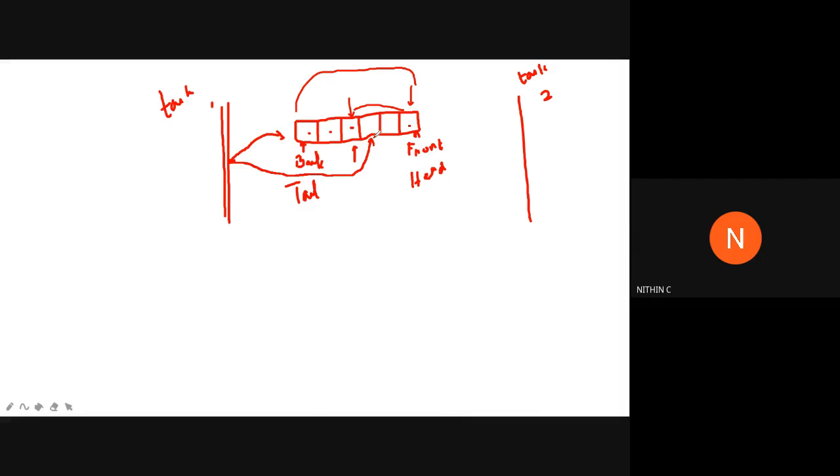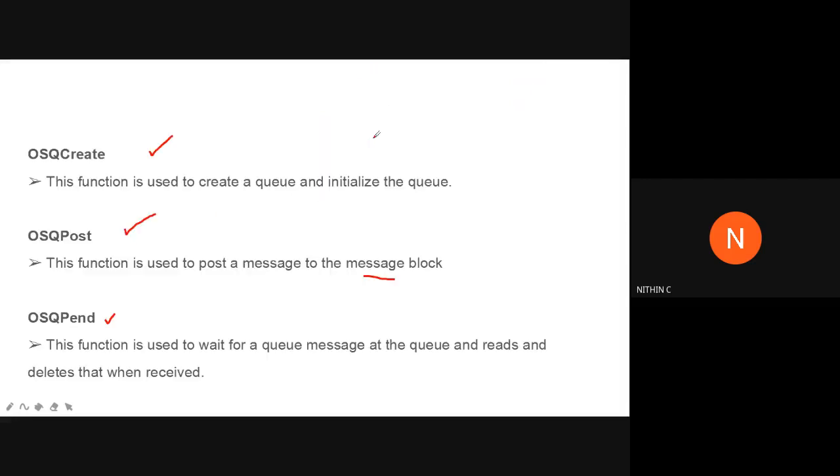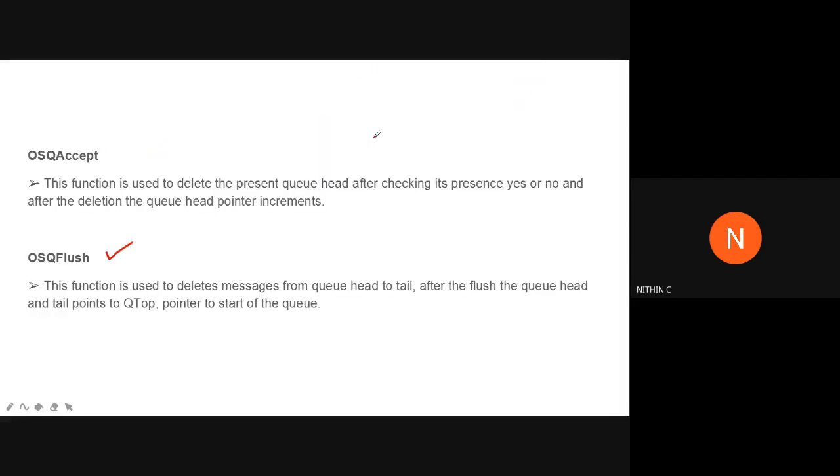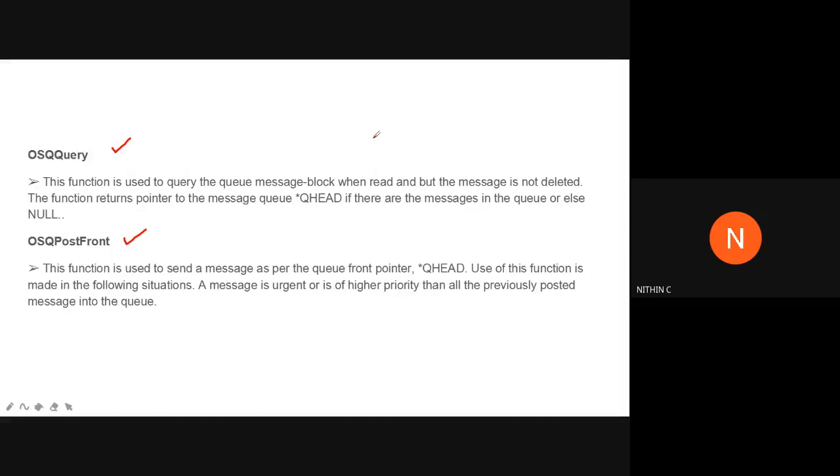If it is urgent, which are the two functions that should be used if you need an urgent transfer of data between the two tasks? Yes, you can use OSQ post front and OSQ accept. Using these two functions, you can have an immediate transfer of data between the two tasks or processes. Clear? These are all the functions that are used in the message queue concept.